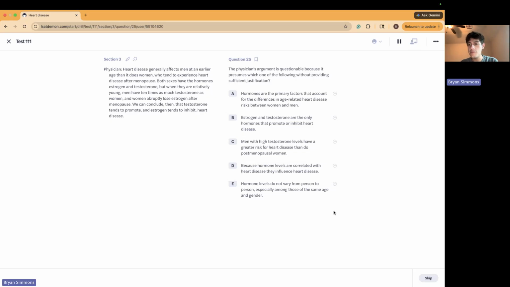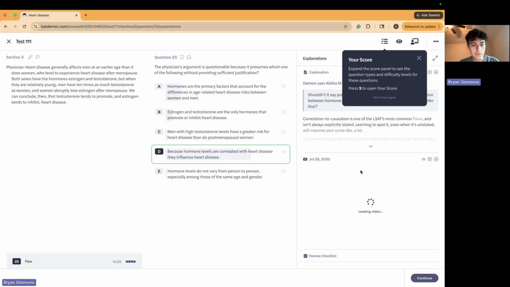I don't see many people picking that, even though it is a bit confusing just because it is irrelevant. But a good check for flaw questions is you just have to see if the author did it. It can't be the author's mistake if the author didn't commit that mistake. So don't just think flaw, you don't understand the argument, so you pick the one that makes the least amount of sense. You have to really slow down. You'll save yourself time in the long run by slowing down. So, going with D.